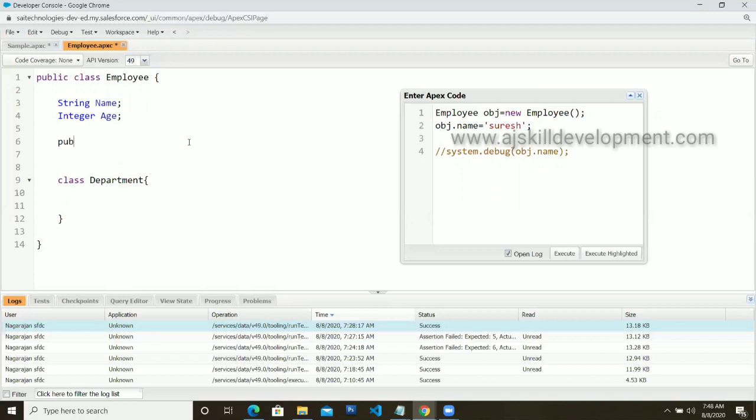The constructor will normally start with public. It will not have any return type and it will have the class name. My class name is Employee. So these are the qualities of a constructor.